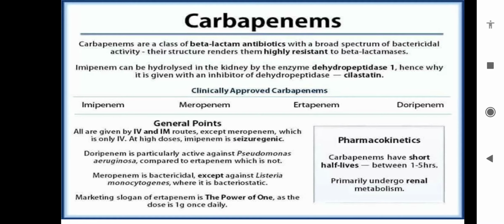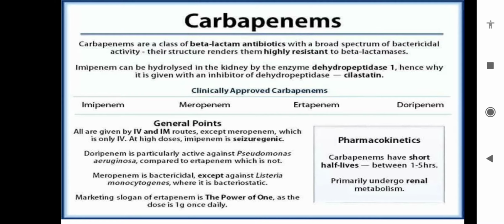Carbapenems are a class of beta-lactam antibiotic with a broad spectrum of bactericidal activity. Their structure renders them highly resistant to beta-lactamase. That means they are resistant to beta-lactamase and have bactericidal activity.